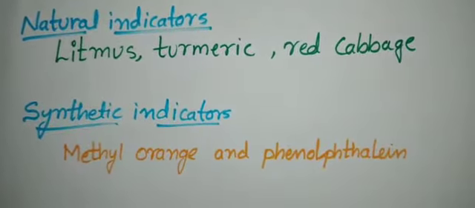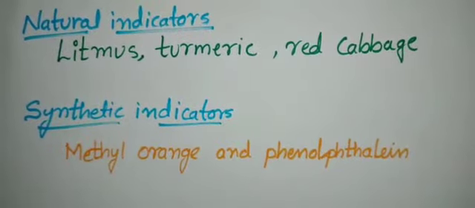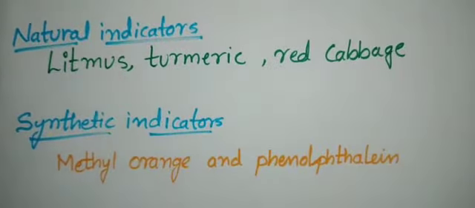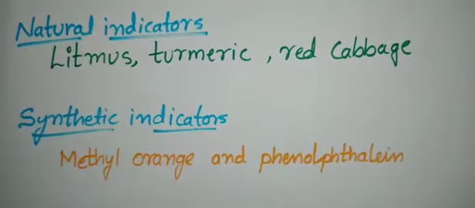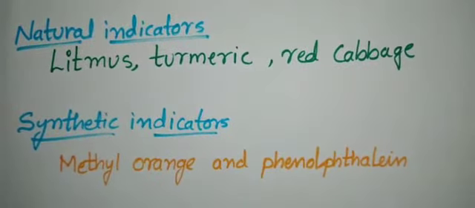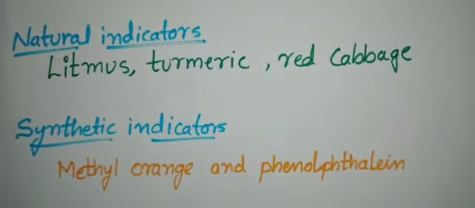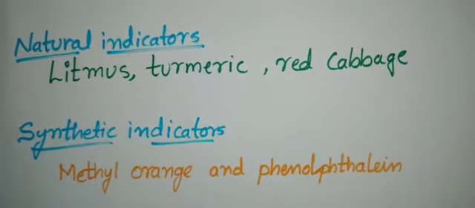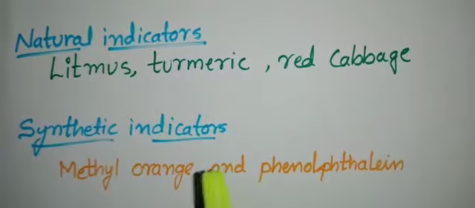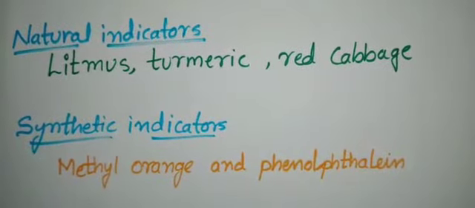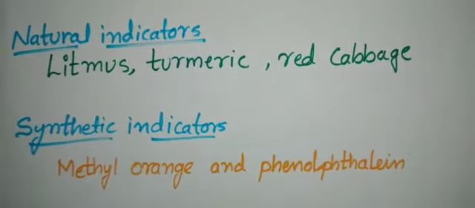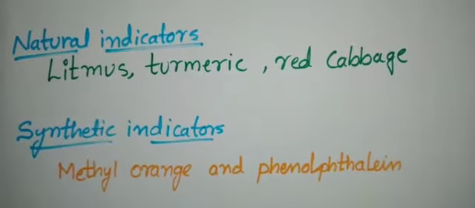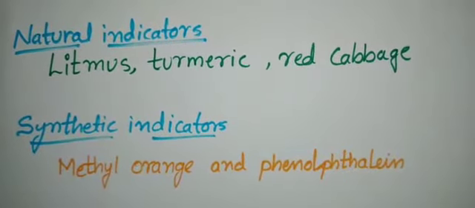Olfactory, you have already learnt in the control and coordination chapter, that is all related to the smell, right? The receptors which receive the smell are called olfactory receptors, right? So substances whose odor changes in acidic or basic medium are called olfactory indicators. There is one more activity related to these olfactory indicators.